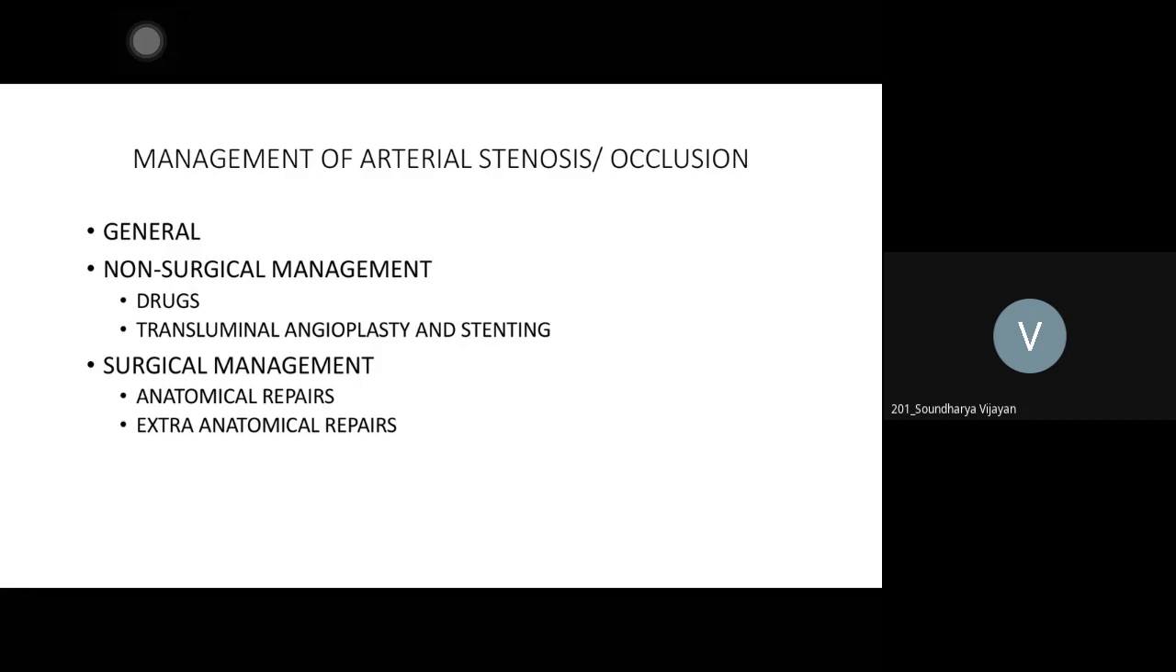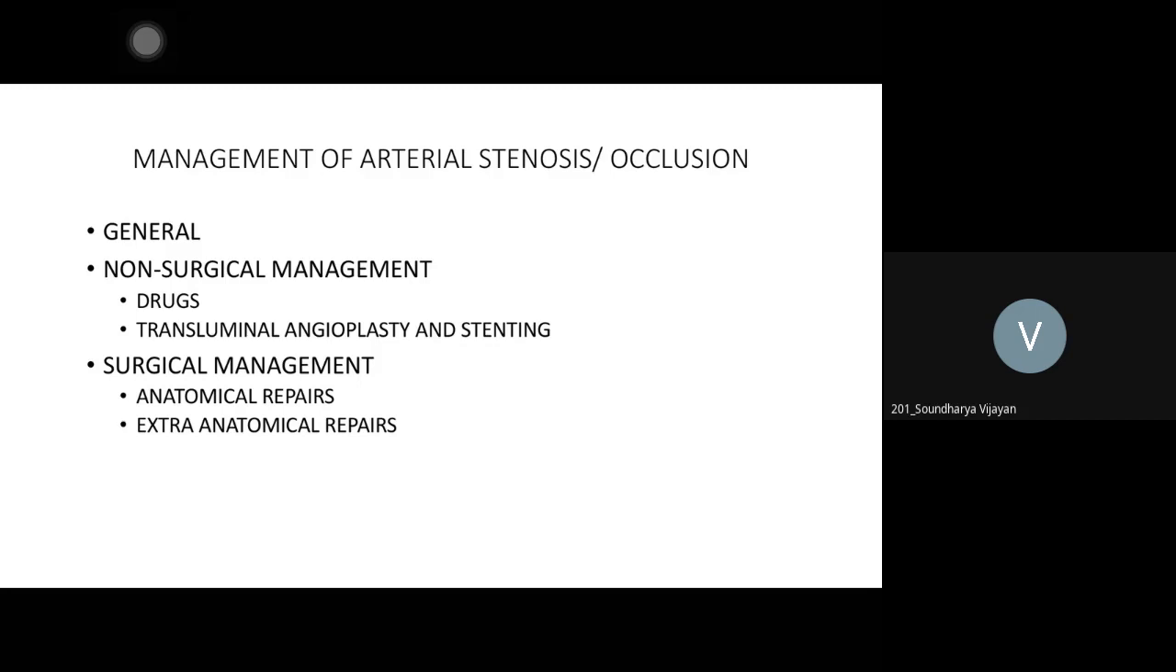The non-surgical management, I told you: anticoagulants, antiplatelet drugs, and endovascular procedures, that is, transluminal angioplasty and stenting. Surgical management: you have a segment that has got blocked or stenosed, so you have to bypass that area. So it is called anatomical bypass. When, say, there is a blockage at the